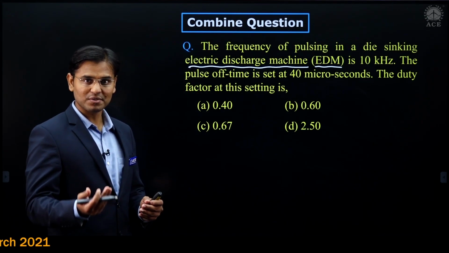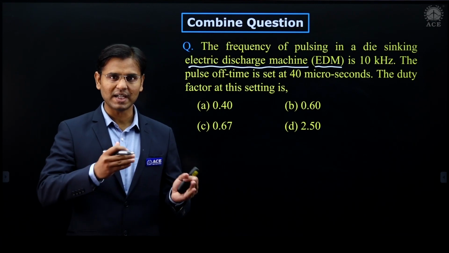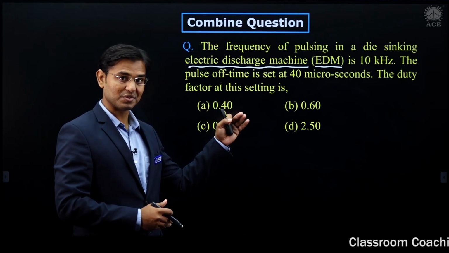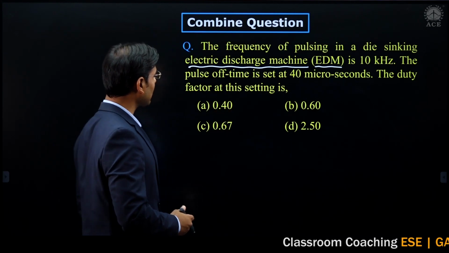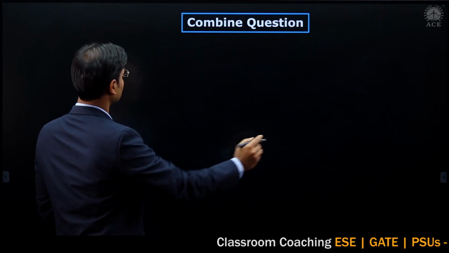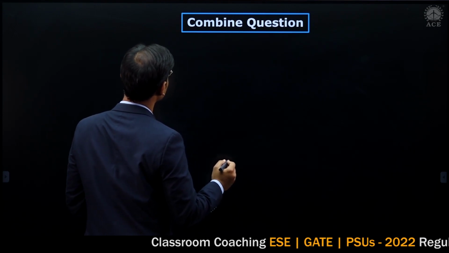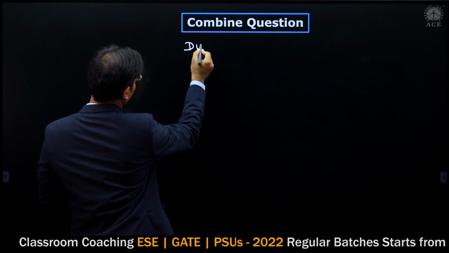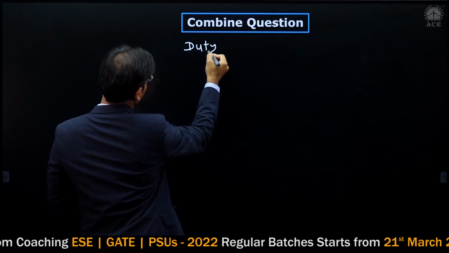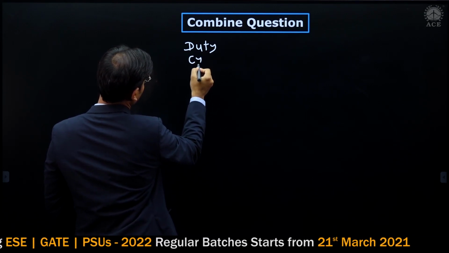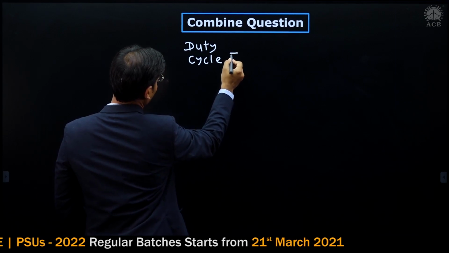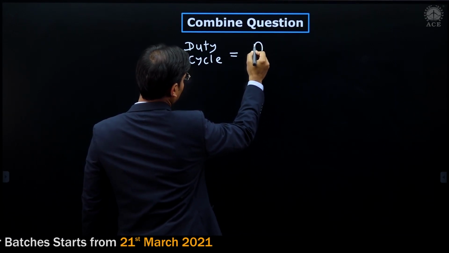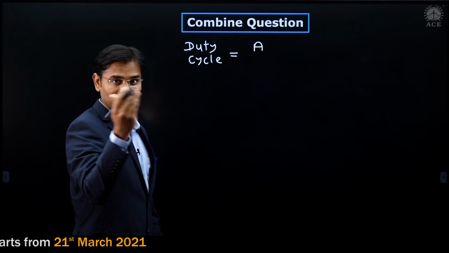Before moving, I want to show you some comparison between the welding formula and the formula which we can use in this problem. Just see, very interesting. I am writing here duty cycle. This duty cycle formula is from welding, right?